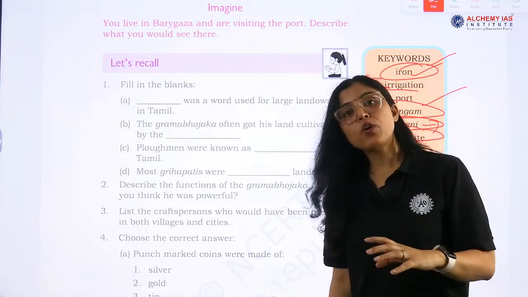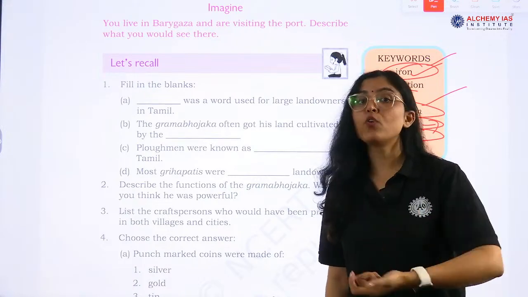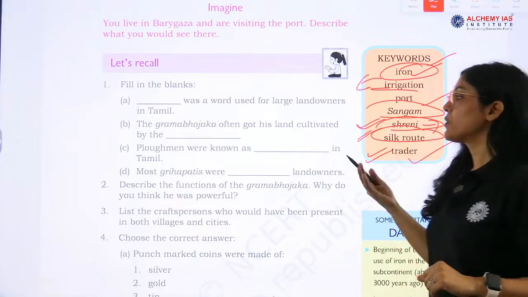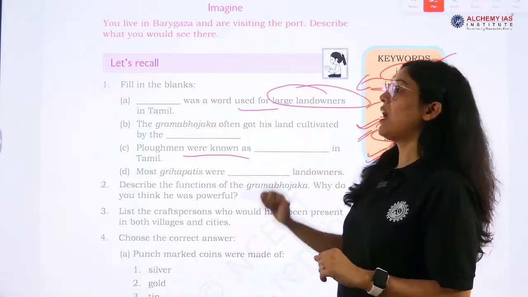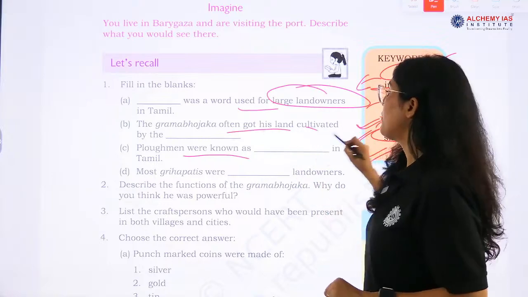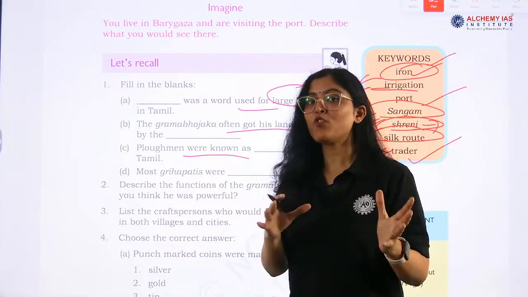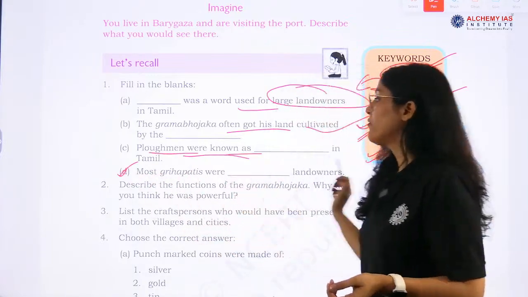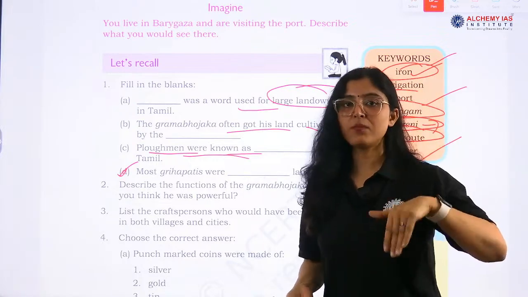There was trade going on, it was also serving as a resourceful area, taxes, tribute and gifts were collected on the Silk Route, right. Traders, what was the role of traders? Now very important, see, the word used for large landowners. Simple exercise, you can solve this, right? Gram Bhojaka, they often got their land cultivated by whom, right? So there were people who were doing the work for others on other land, right? Ploughmen were known as what in the Tamil region? So the northern term is different and the southern term is very different.